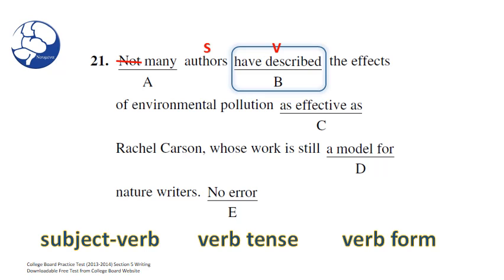Okay, so what about verb tense? I see this is written in the present perfect tense, have described. Can we use the present perfect tense in this sentence? We can, because what the sentence is trying to say is that until now, no one has done it better, or no one has described the effects of environmental pollution better than Rachel Carson. So since we're including all time until now, the present perfect tense is perfect for this sentence.